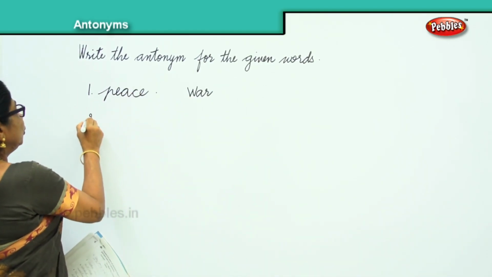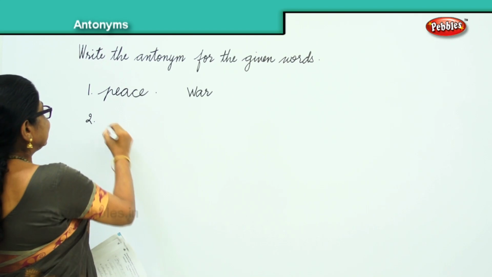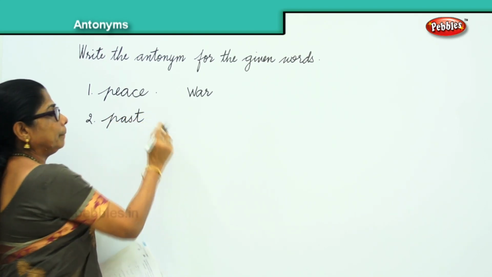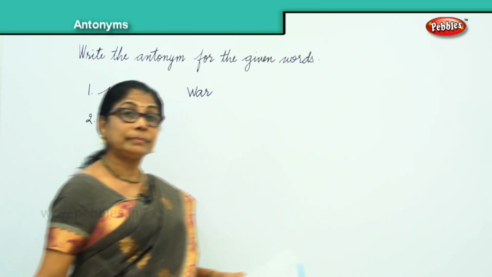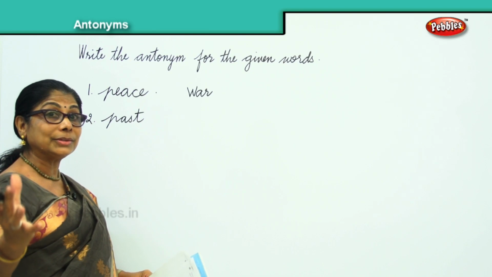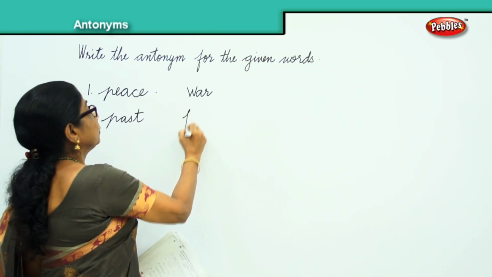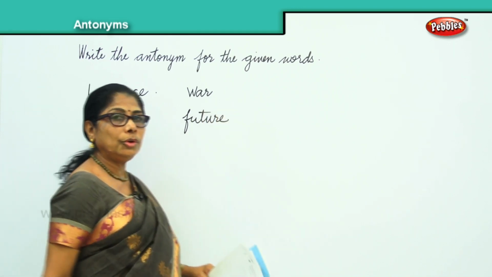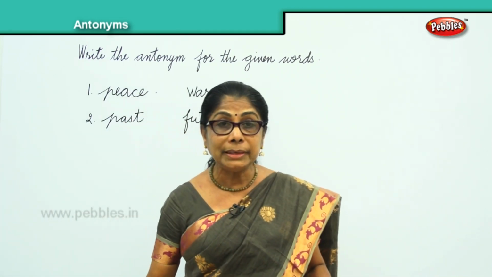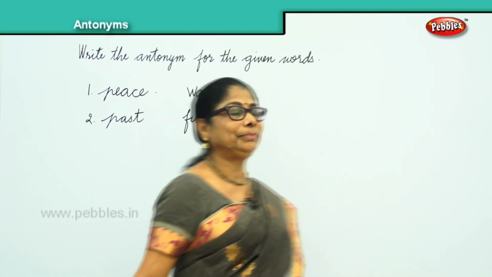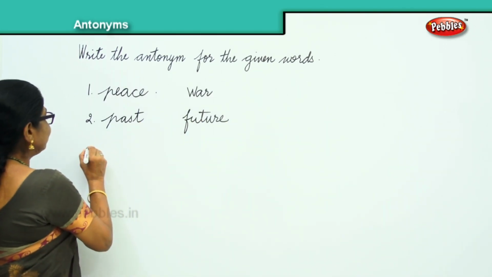Second one, let's see how good you are. Past. Okay. Past tense. You have done tenses, no? Future. Very good. So for peace, war. For past, future. Okay, third one, very good.